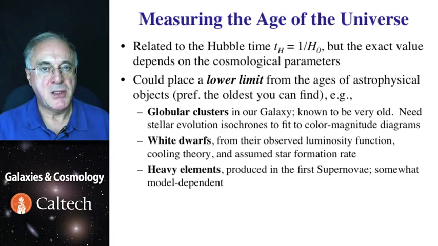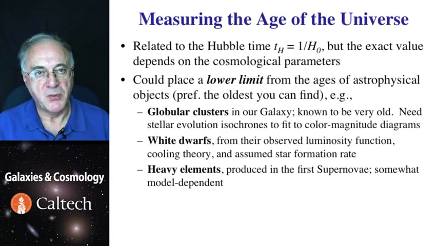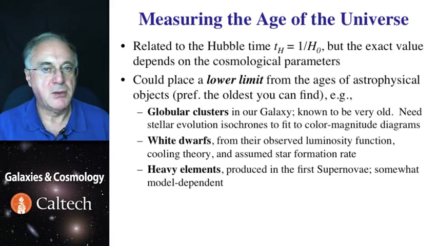Another thing we can do is estimate the age of the heavy elements created in stars. Very high mass elements would tend to be radioactively unstable. And if we can find long-lived isotopes of some of those elements and measure the relative abundances, we can estimate the age of those elements, which presumably came from supernova explosions in some of the very first stars. This is very similar to the carbon dating that's often used on planet Earth. That is somewhat model dependent because it depends on when the supernovae were exploding, but the upper limit of that would again give the lower limit to the age of the universe.